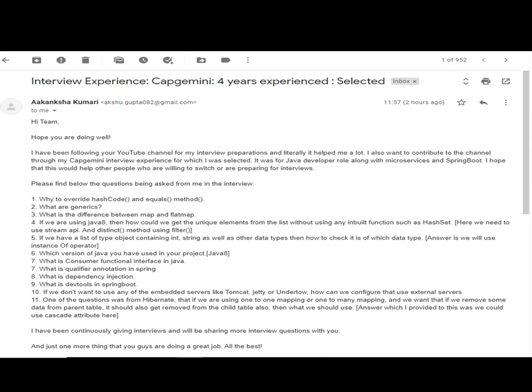What is the Qualifier annotation in Spring? What is Spring dependency injection? What are dev tools in Spring Boot? If we don't want to use embedded servers, how can we handle that scenario? And the scenario where a parent-child relationship is maintained in Hibernate, and if the parent is getting deleted, the child should also get deleted. So these were the questions. She has been continuously giving interviews, and will be sharing more and more questions with us. And just one more thing, that you guys are doing a great job.